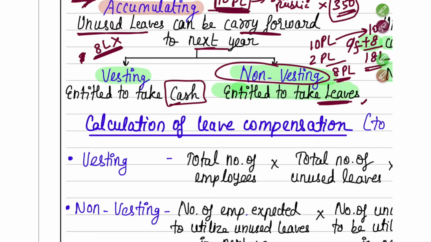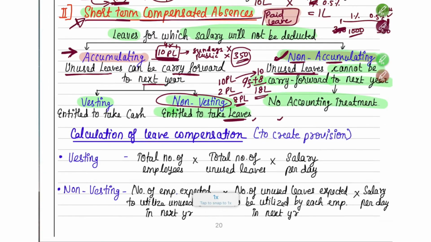Actually you should have gone on leave, but you worked for us, you are such a hard working person, so don't take leave next year, instead take cash from us. That's what they will tell you in vesting type. So I hope you understood this.